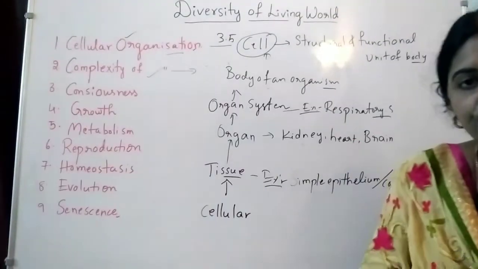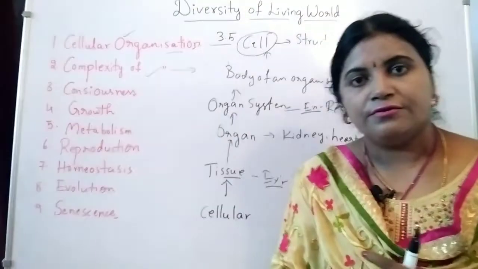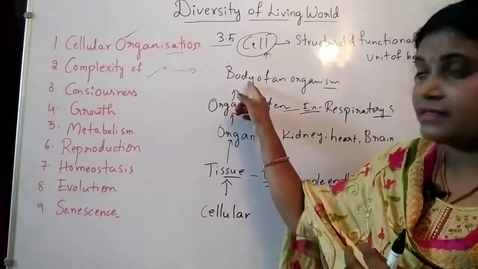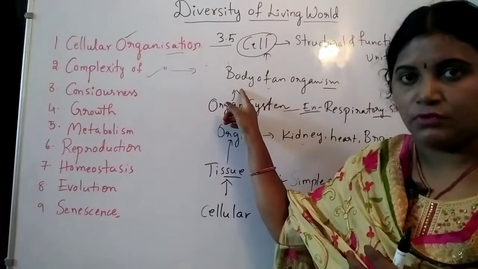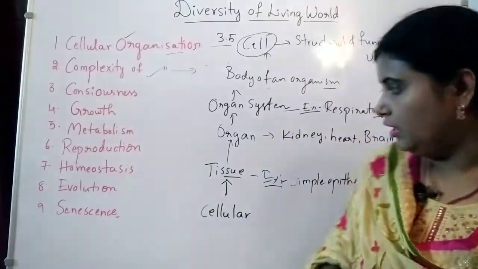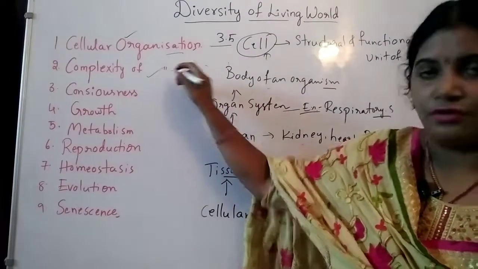Complexity means developing or growing from the simple cellular level to complex bodies. Okay, complex body of organisms, complex organisms. So this is what complexity of the organism is.